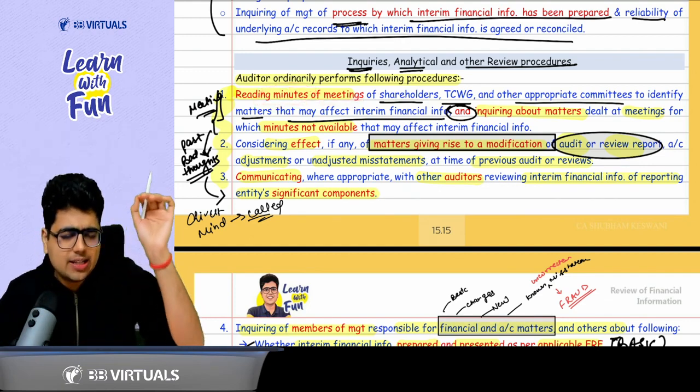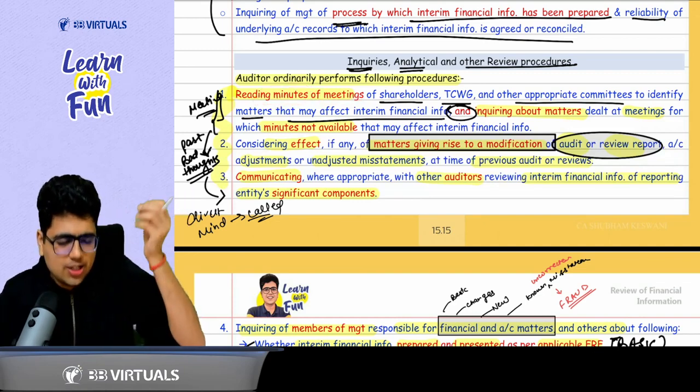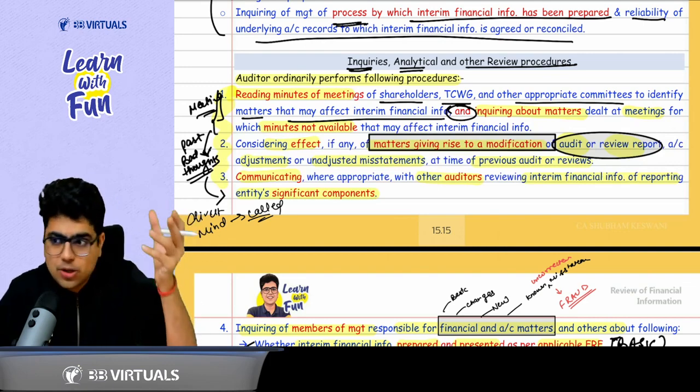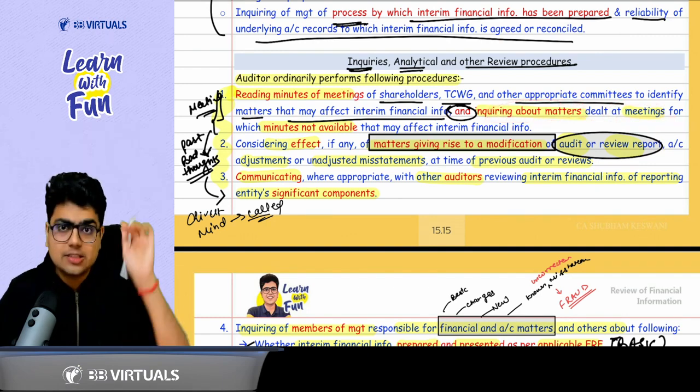Sir, the minutes of the meetings of what? TCWG, shareholders, committees. Plus, for certain meetings, the minutes may not be available. So, inquire about the matters dealt at such meetings.